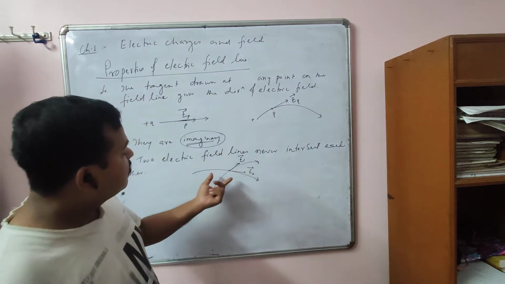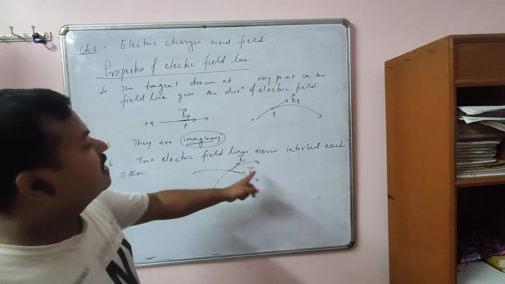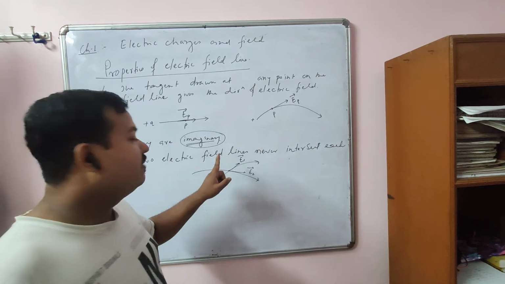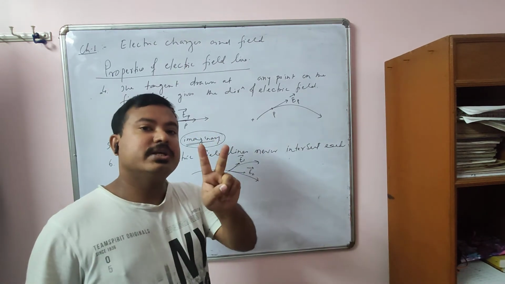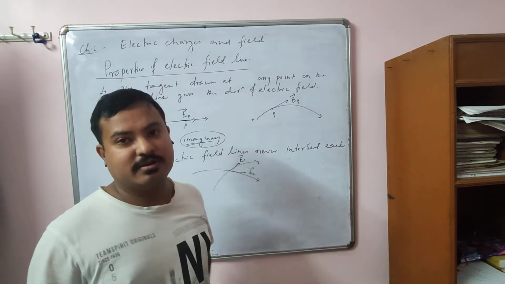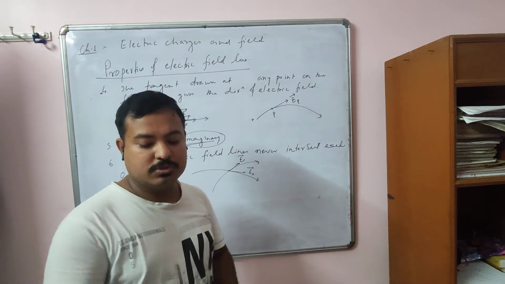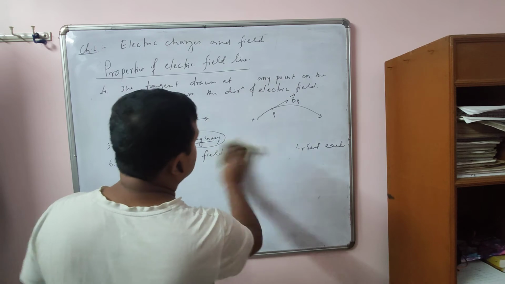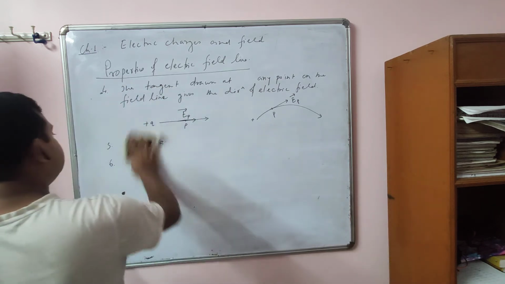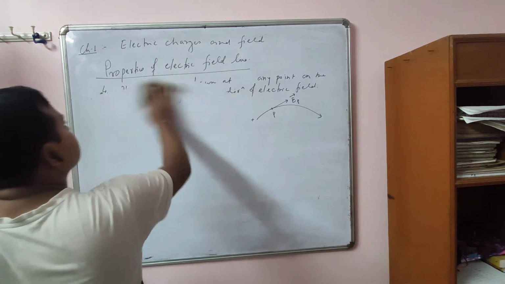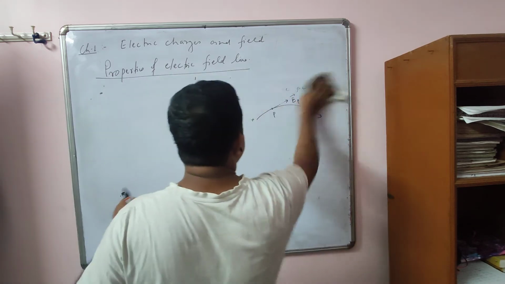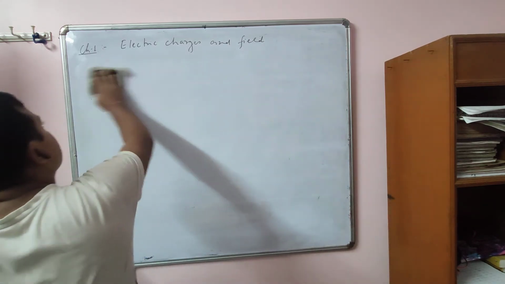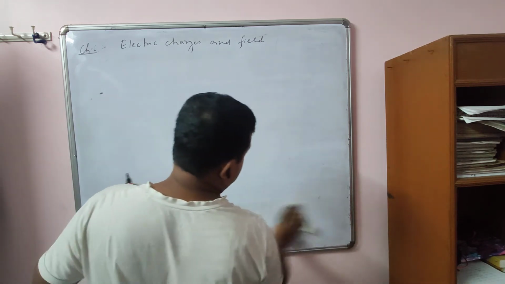So I think you got the point. Two field lines never intersect each other because if they intersect, then at a given point, there will be two tangents showing two directions of electric field, which is not possible. And that's why two field lines never intersect each other. So these are some of the properties of electric field lines. It is very simple. You go through it, and you can easily understand.